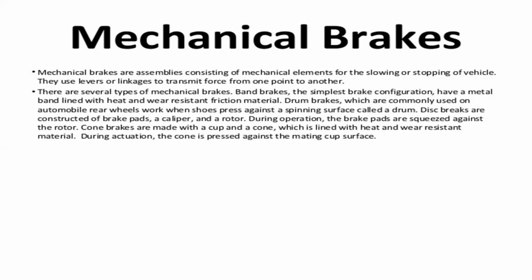And next one, disc brakes. Disc brakes are constructed of brake pads, a caliper, and a rotor. During operation, the brake pads are squeezed against the rotor. Cone brakes are made with a cup and a cone, which is lined with a heat and wear resistant material. During actuation, the cone is pressed against the matching cup surface. So that is overall about the different types of mechanical brakes.